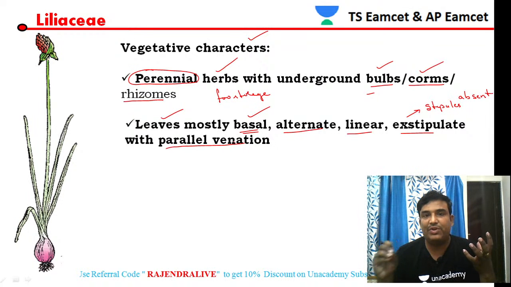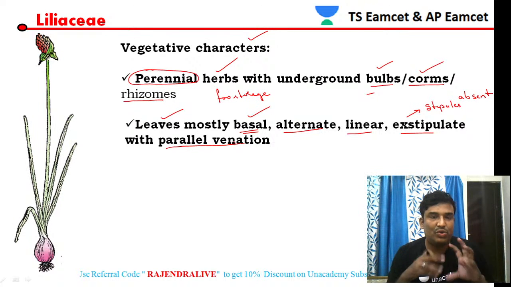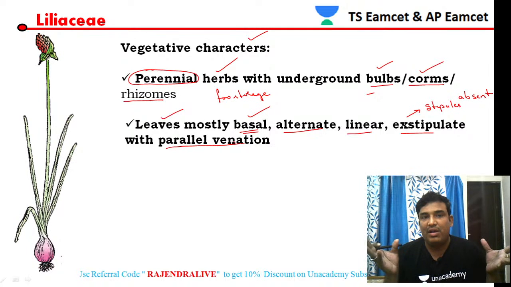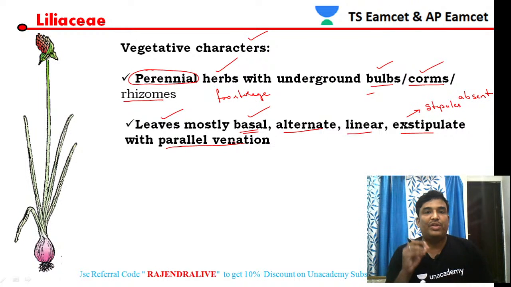If you see the vegetative characteristics once again, the majority of them are herbs, and they are perennial herbs. That means they store food materials for survival for a long time, and that purpose is called perenniation. They have underground stems like rhizomes, corms, and bulbs. The main purpose is to store food materials.